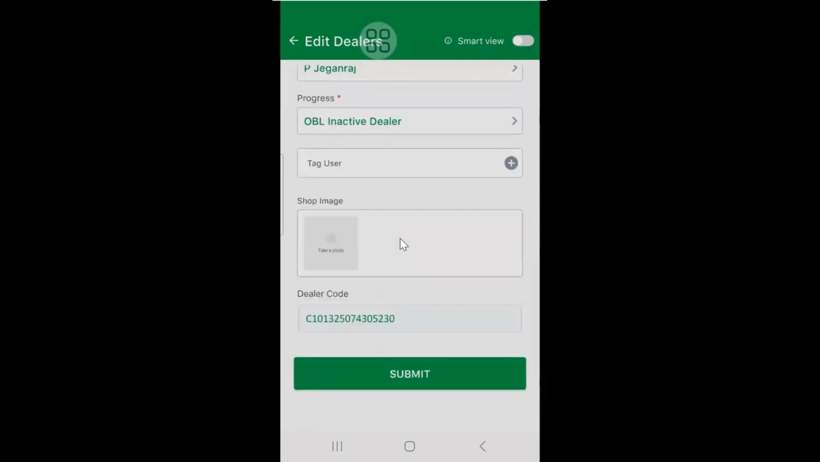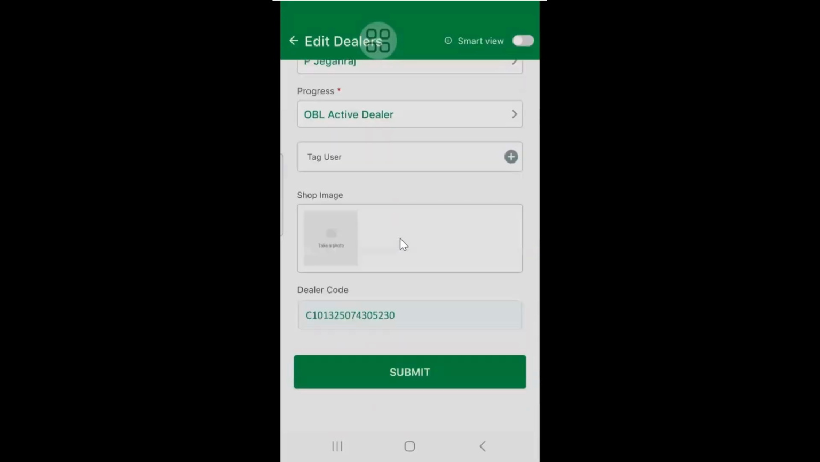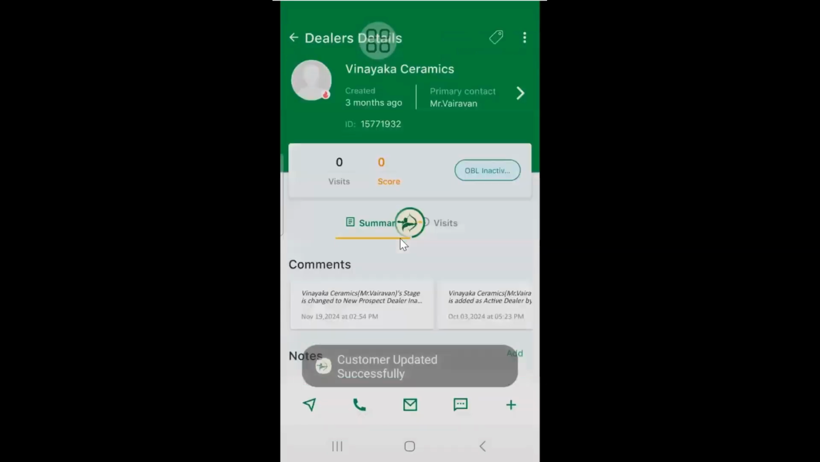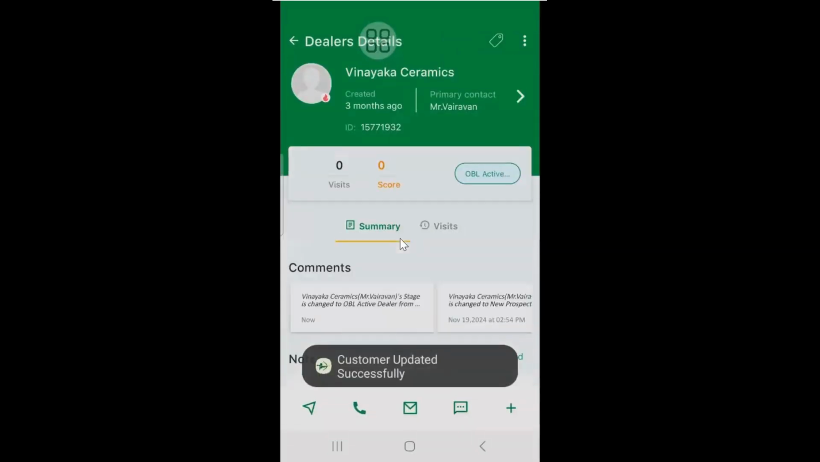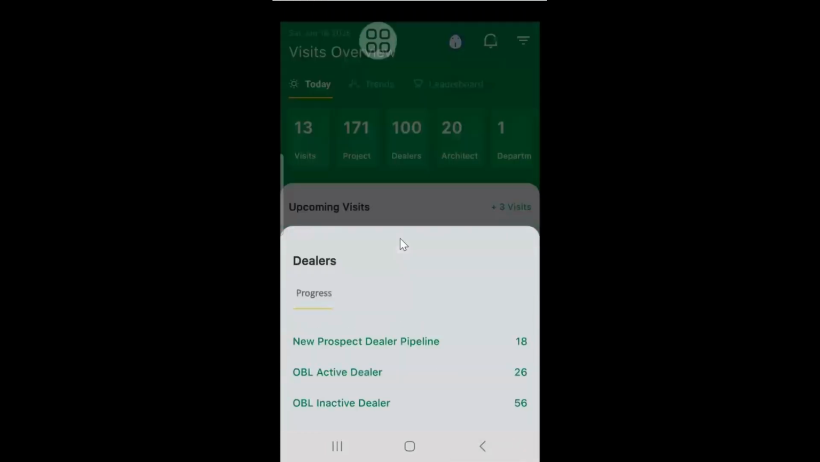See here, I am changing from inactive to active. Okay, I have updated. So now I am going back. Same. See here, inactive has become 56 from 57, and OBL active is 26 from 25. When I click active dealer, I'll be able to see this Vinayaka Ceramics as an active dealer. Clear?